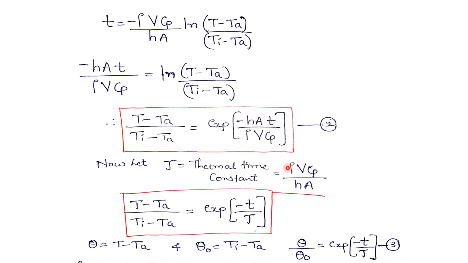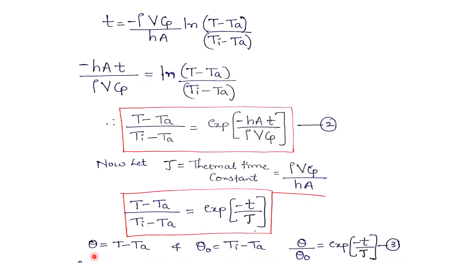So here it is hA divided by rho into V into Cp. This term I have written as 1 divided by tau, because tau is nothing but rho into V into Cp divided by hA. So definitely it will be 1 divided by tau. So my expression will be in this form.